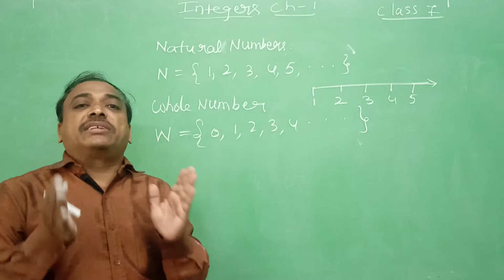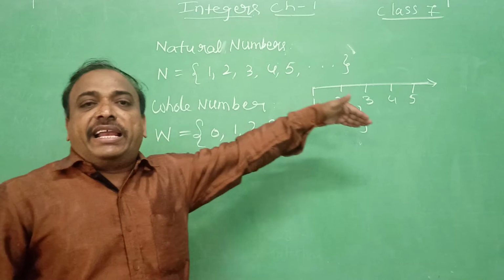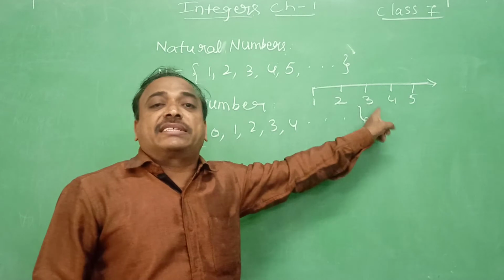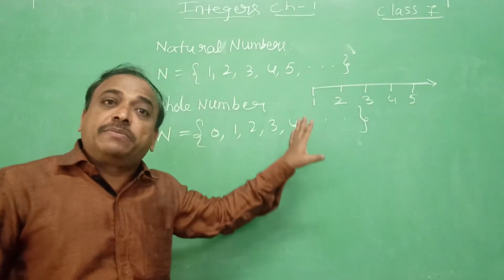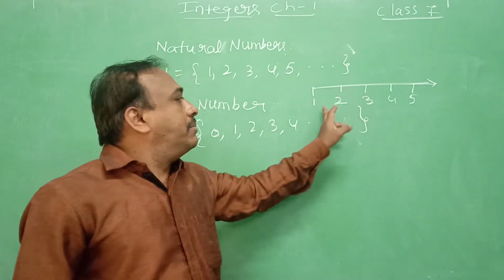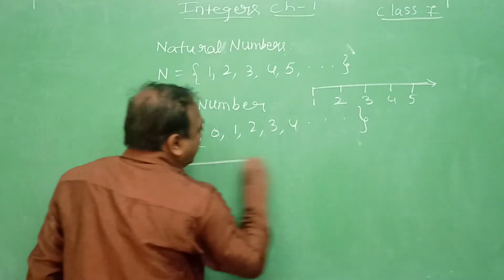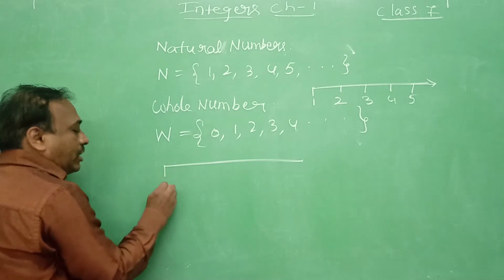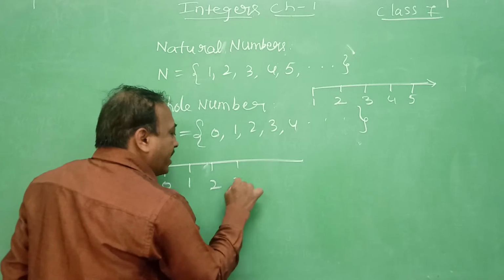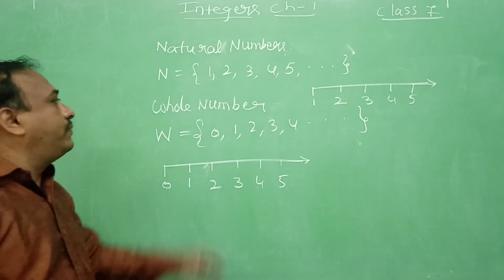While representing numbers on the number line, we represent them on a ray, that is, it can be extended in one direction only, and equal space must be there between the successive numbers, 1, 2, 3, 4, 5 like this. Similarly for whole numbers, the number line starts from 0. Equal space must be there between the successive numbers 3, 4, 5 and so on. This is the number line of whole numbers.